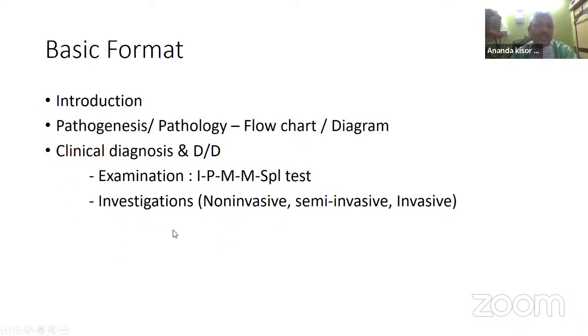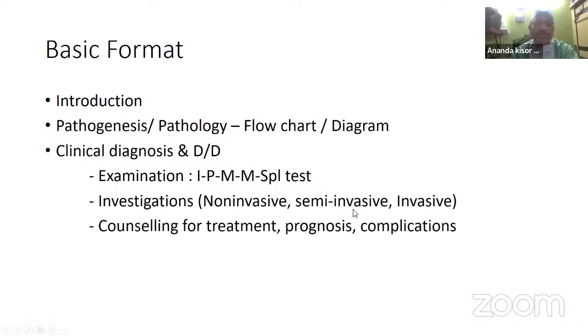Next is the investigations. If you think of the investigations, they should always be classified into non-invasive, semi-invasive, or invasive. Non-invasive is like the radiograph, CT scan, MRI, depending on what is required. Semi-invasive, so always think in this manner, is like the FNAC or the core needle biopsy. Suppose we are going to write about any tumor, we can write the specific investigation. Tissue diagnosis can be done by the non-invasive route, which may require the X-ray or the CT scan, or the core biopsy, and the invasive route with the biopsy, that is the incision biopsy.